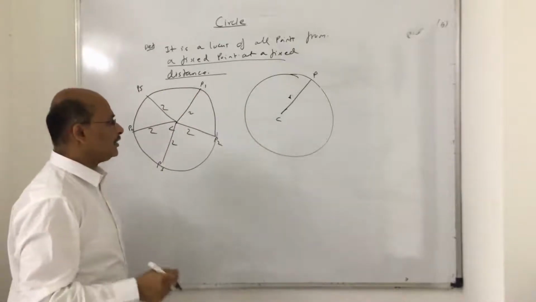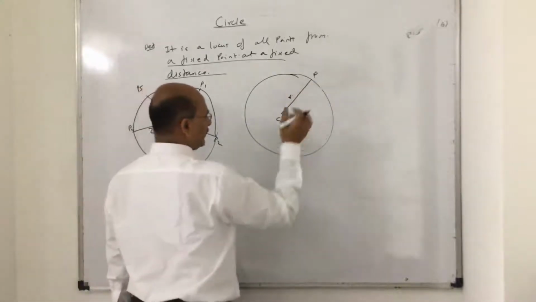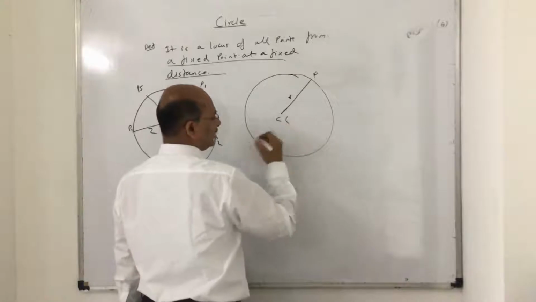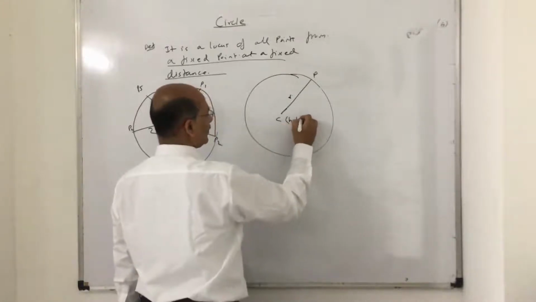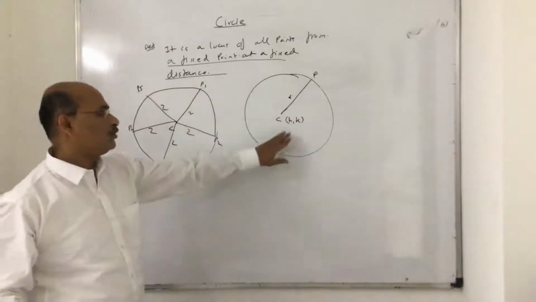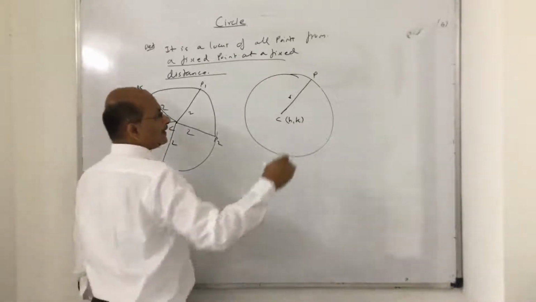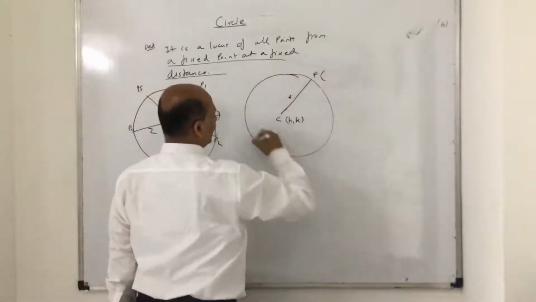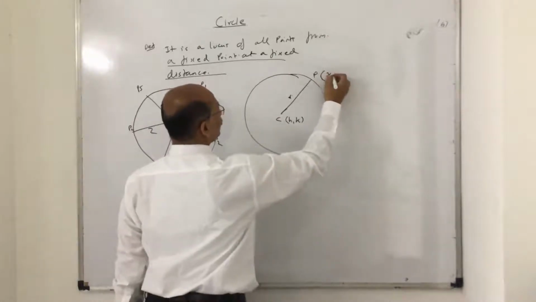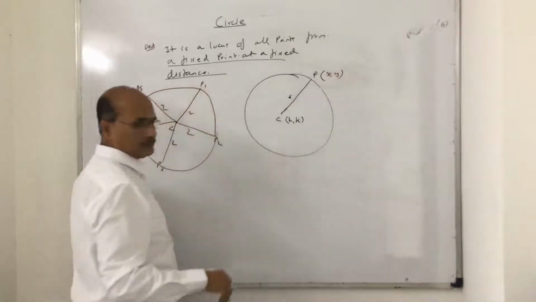Now suppose I take the center coordinate as h comma k. It can be any coordinate, but this is a standard notation. I take a moving point P, it can be anywhere, x comma y.